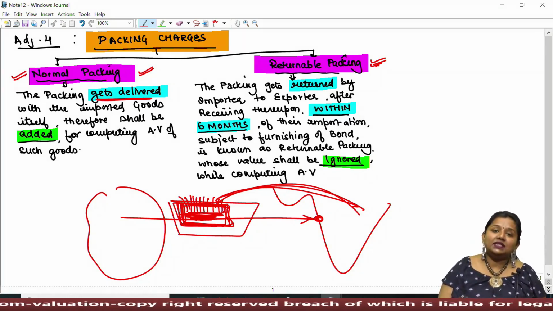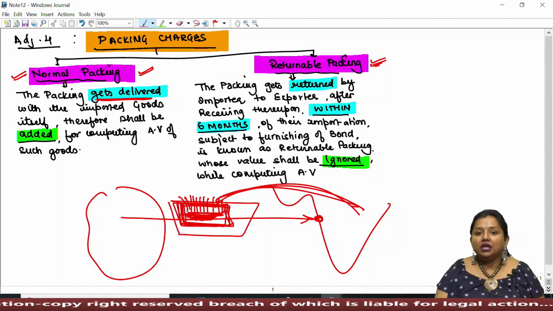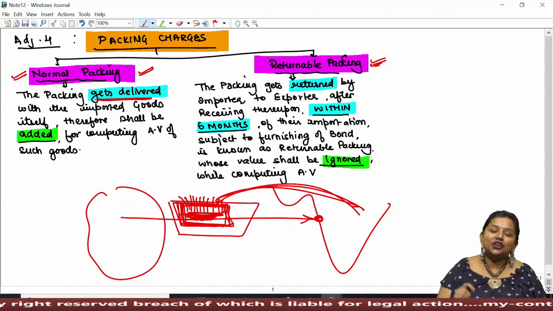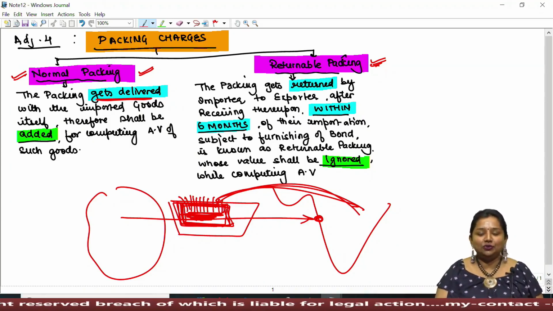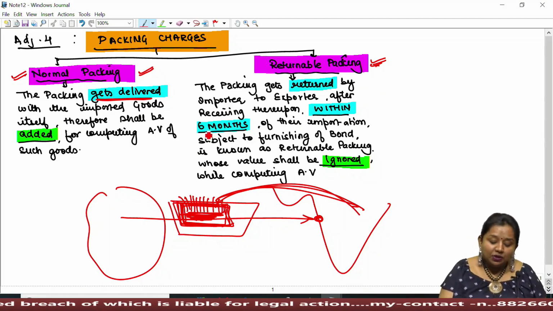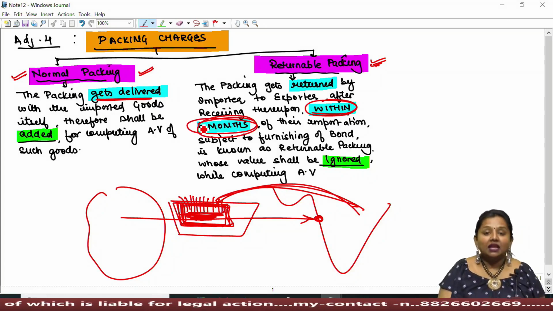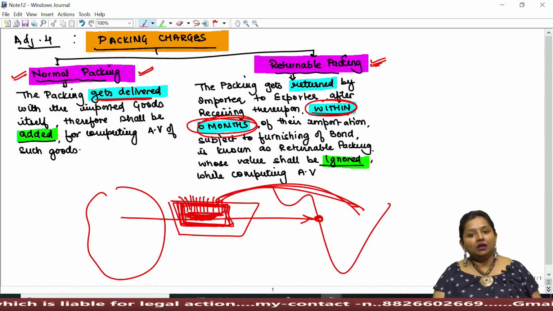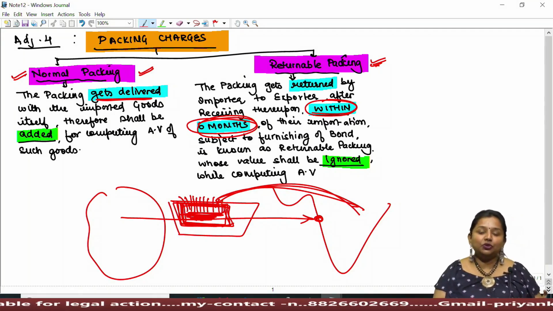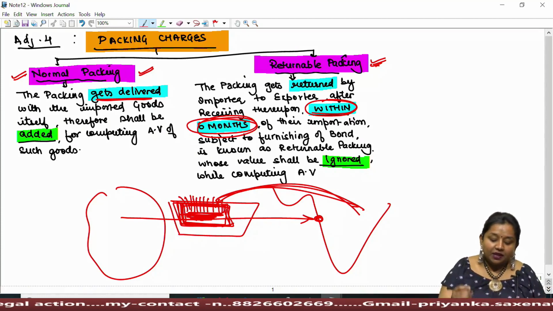Now law says that returnable container has to be returned to the exporter, to the seller himself. Therefore, its cost shall not be added while computing duty thereupon, provided such packing must be returned within a period of 6 months from the date of their importation. Like as and when they have been imported, from that particular point of time, they must be re-exported to the exporter himself. Provided.